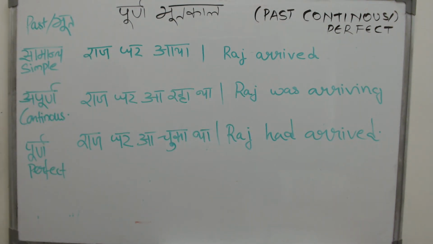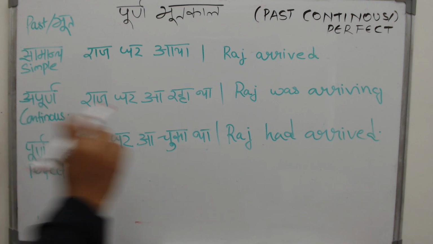He was in the middle of doing that action. He had got down from the taxi. He was taking the suitcases out. He was in the middle of the action, but he has not yet finished it. Now look at the third sentence. It is purna. It is not apurna anymore. It is not incomplete anymore. It is purna. It is complete. It is perfect. Why? Because he has finished that action. That action of arriving he has finished.